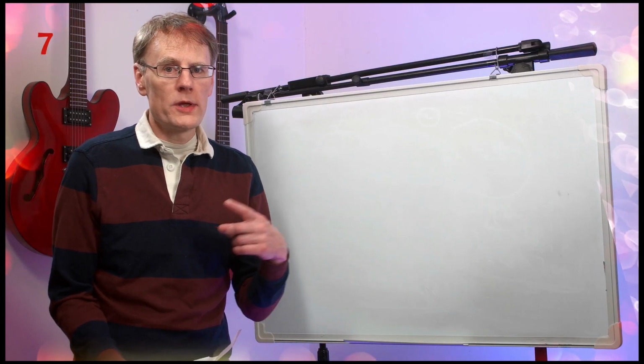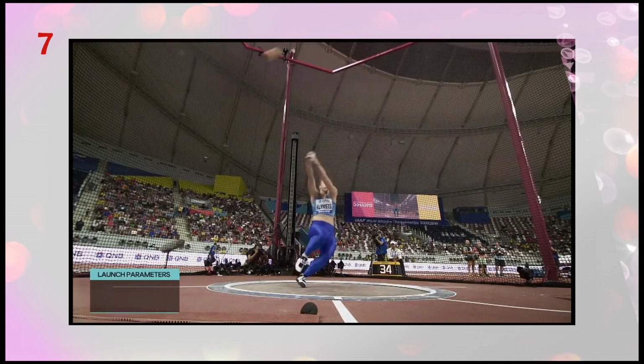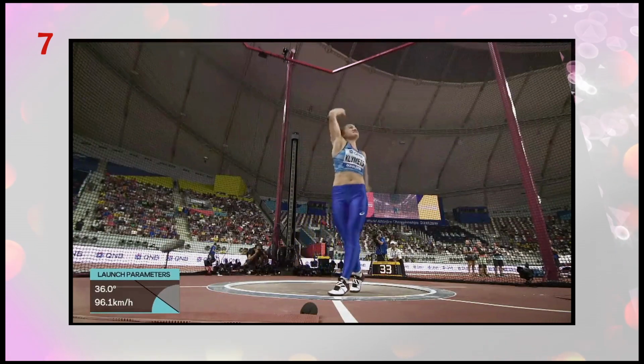Now, does the moon orbit the Earth or the Earth orbit the moon? In fact, they orbit each other. Rather like a hammer thrower going round and round in a circle, the hammer will largely orbit the shot putter, but the shot putter will also wobble around the middle, so they orbit each other.